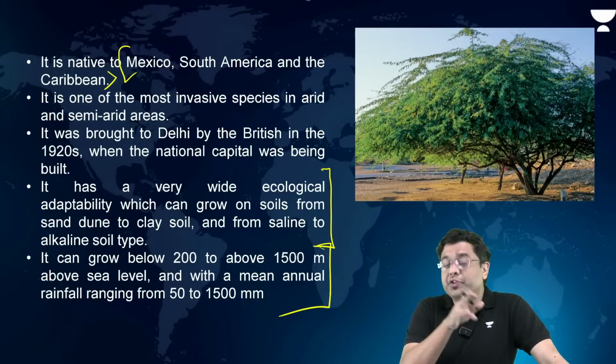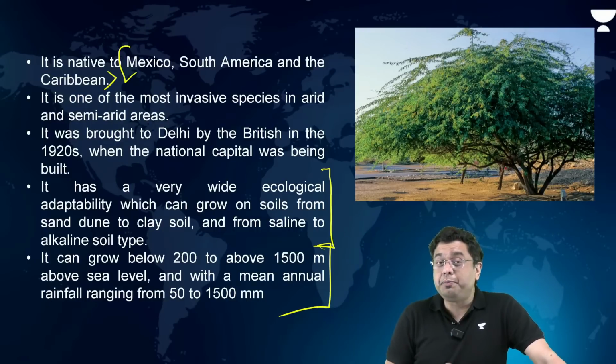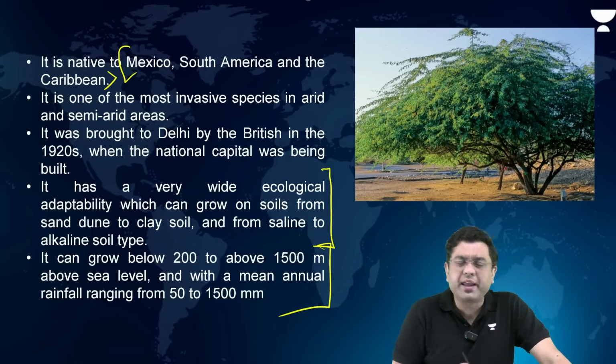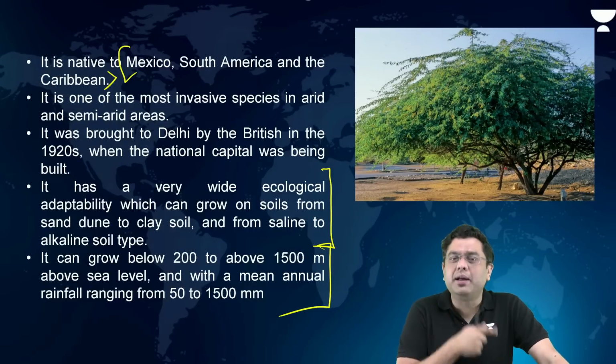Now, this year there was another one of those invasive alien plant species which was brought in by the Britishers again. That was Mikania micrantha.